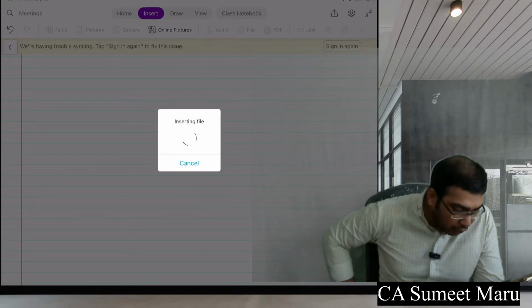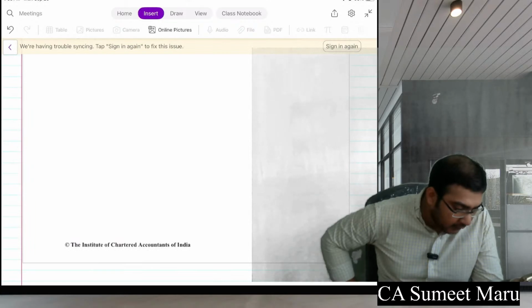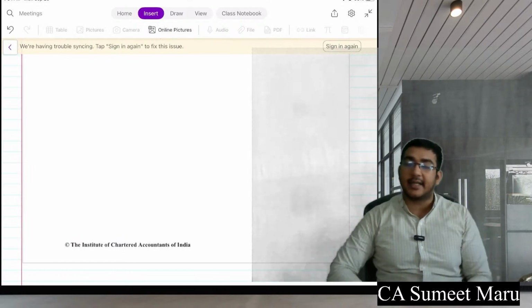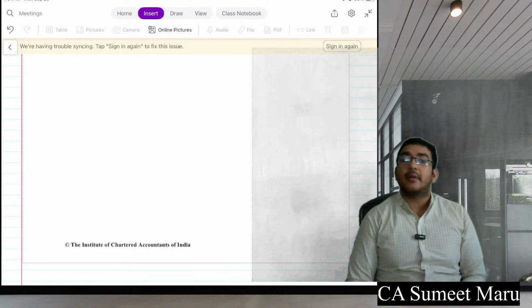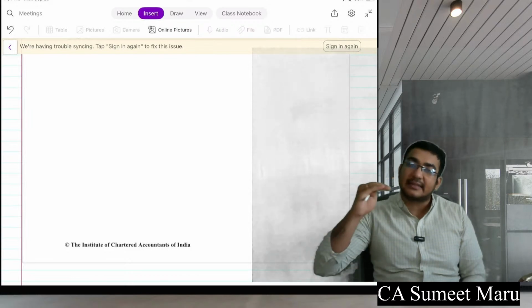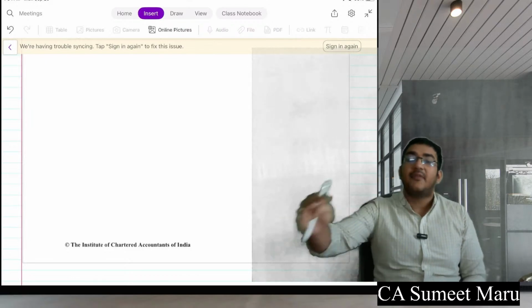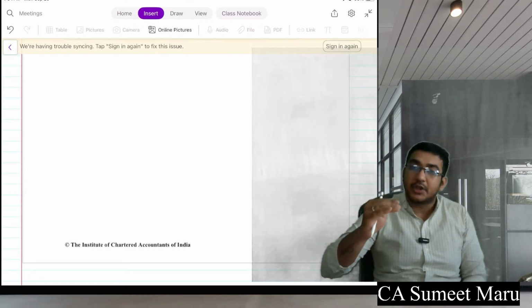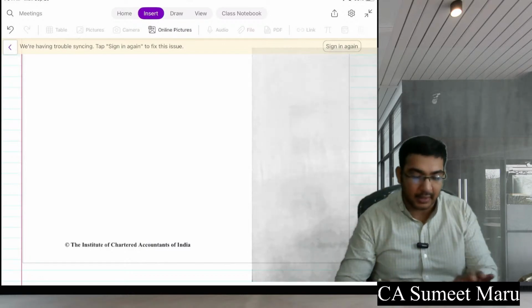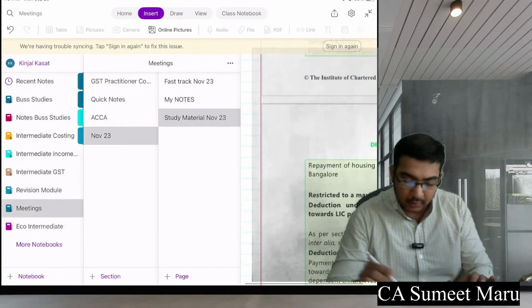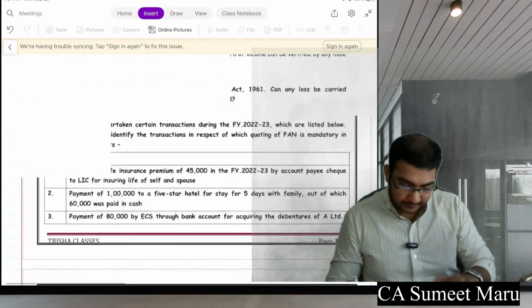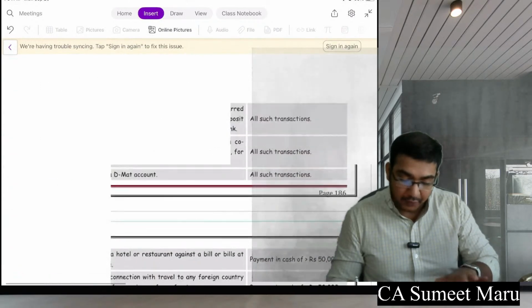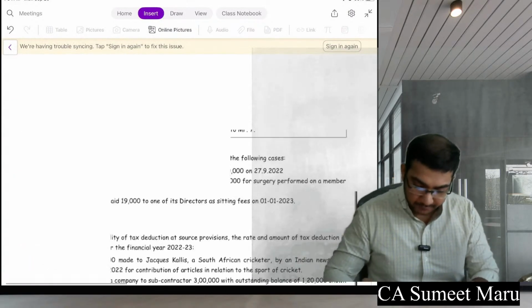Sir, I have asked the question regarding setting off of the brought forward losses. Sir, the brought forward loss has a lesser validity period than the current losses. Yeah, Kirti, you are correct. But the problem is what the rule says: first you will always set off current year losses. In fact, first you set off depreciation, current year losses, and then you subtract. Wait a minute, I have mentioned that somewhere in my notes. What should be the sequence of your set off? I will just show you that.